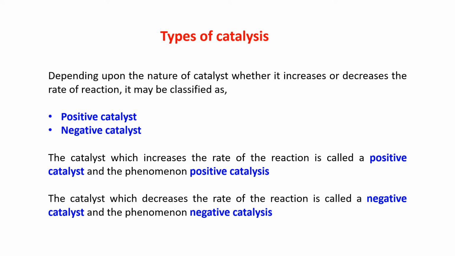The catalyst which increases the rate of the reaction is called positive catalyst, and the phenomenon is known as positive catalysis. And the catalyst which decreases the rate of the reaction is called a negative catalyst, and the phenomenon is known as negative catalysis.